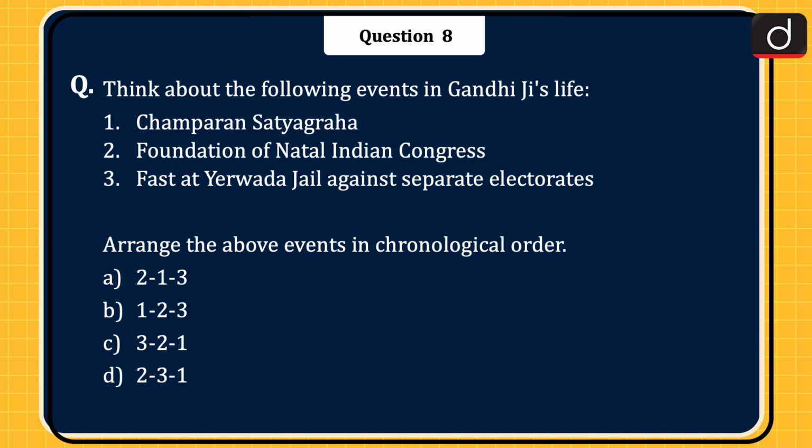Next question is, think about the following events in Gandhiji's life. 1. Champaran Satyagraha. 2. Foundation of Natal Indian Congress. 3. Fast at Yerwada jail against separate electorates. Arrange the above events in chronological order: 2-1-3, 1-2-3, 3-2-1, or 2-3-1. The correct answer is option A, 2, 1 and 3.